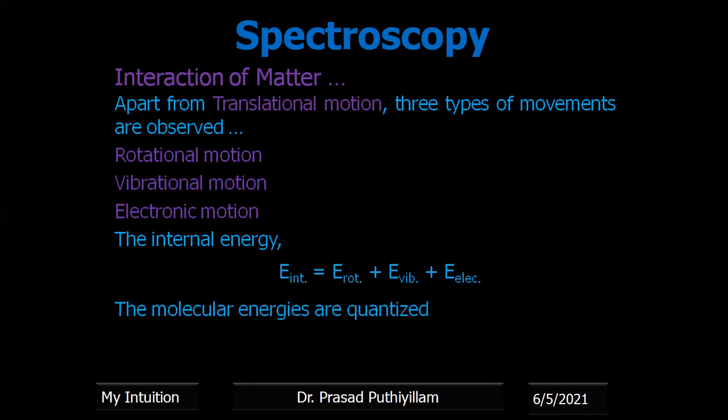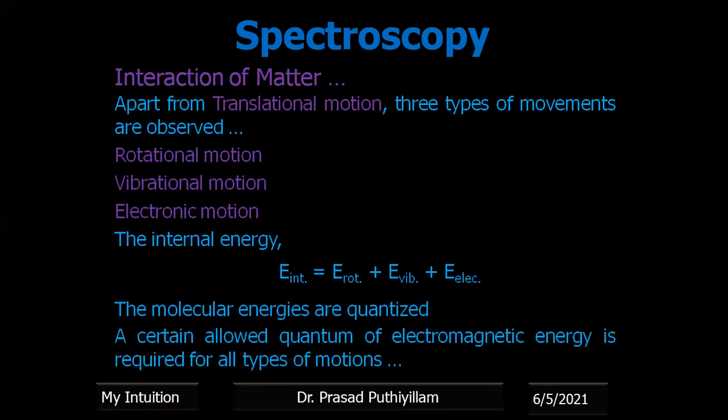Now, when the molecule absorbs energy, the matter cannot absorb all the energy. These energy transitions or movements are possible only if it absorbs a certain allowed package of energy. It cannot simply absorb any given wavelength.